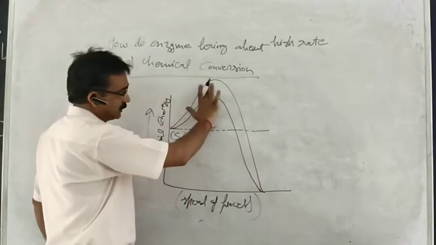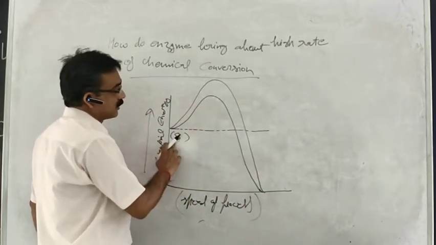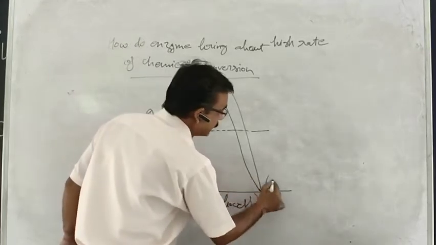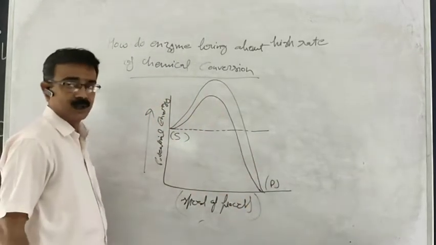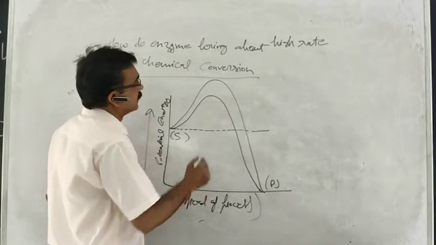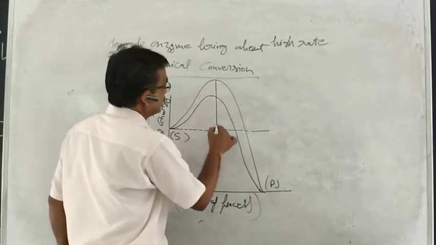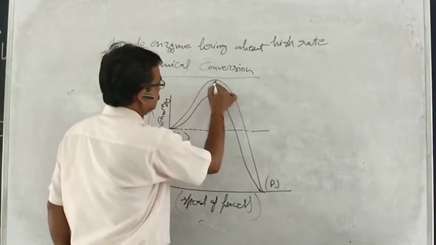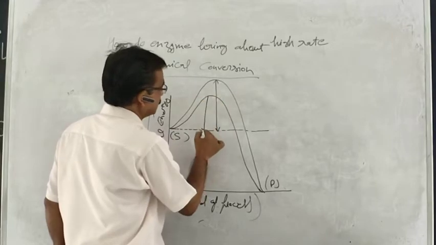This is the graph showing conversion of substrate into product. Now we observe that one graph is this and one graph is this.